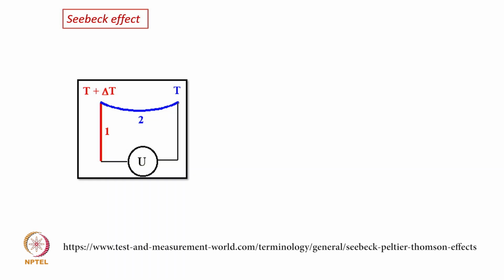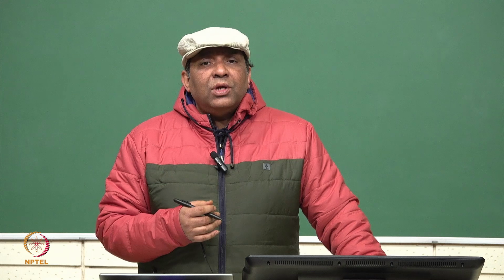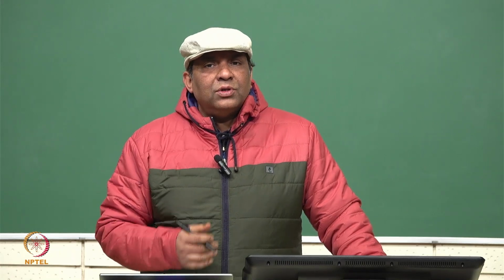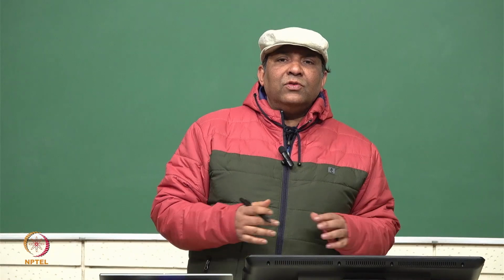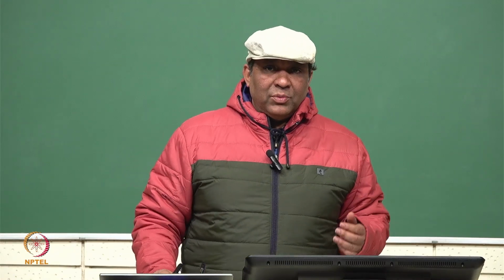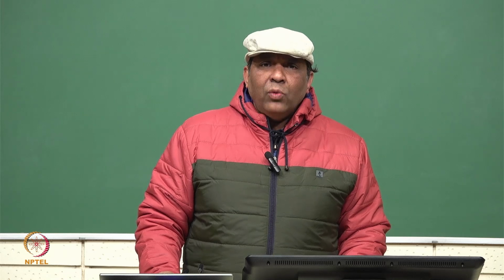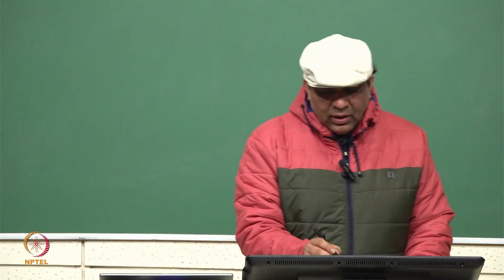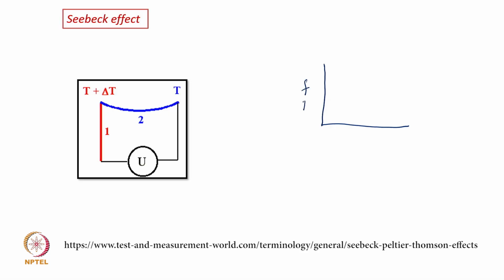If I try to understand it, because there are two metals, in a metal the electron is distributed as per Fermi-Dirac statistics, as in the free electron theory of metals. So what happens when you look at the occupancy of electrons in a metal? Suppose this is the Fermi level, and look at the distribution of electrons, and this is the electron energy.